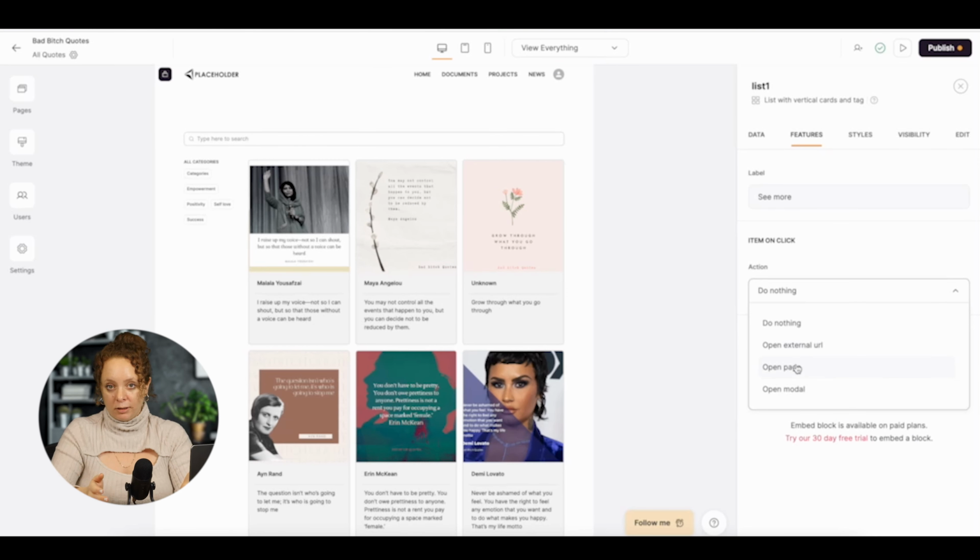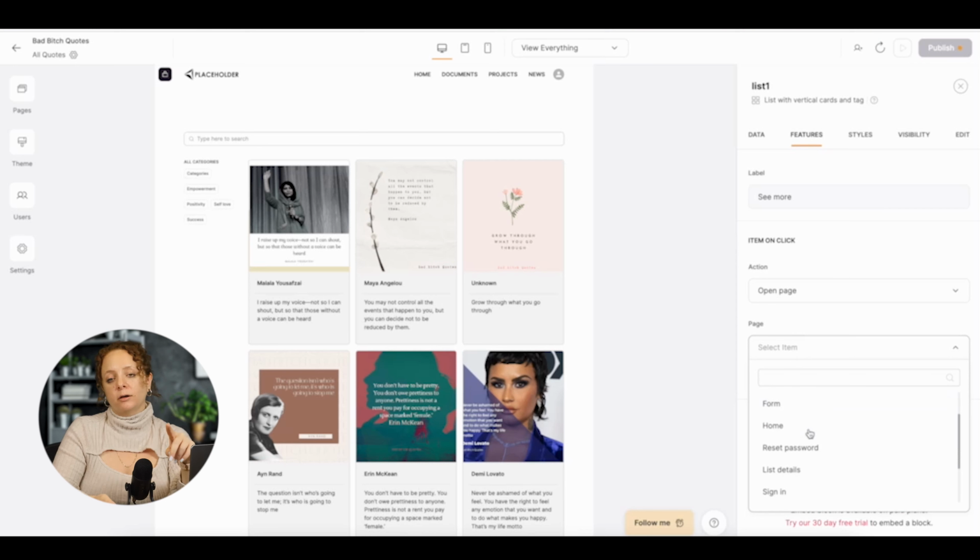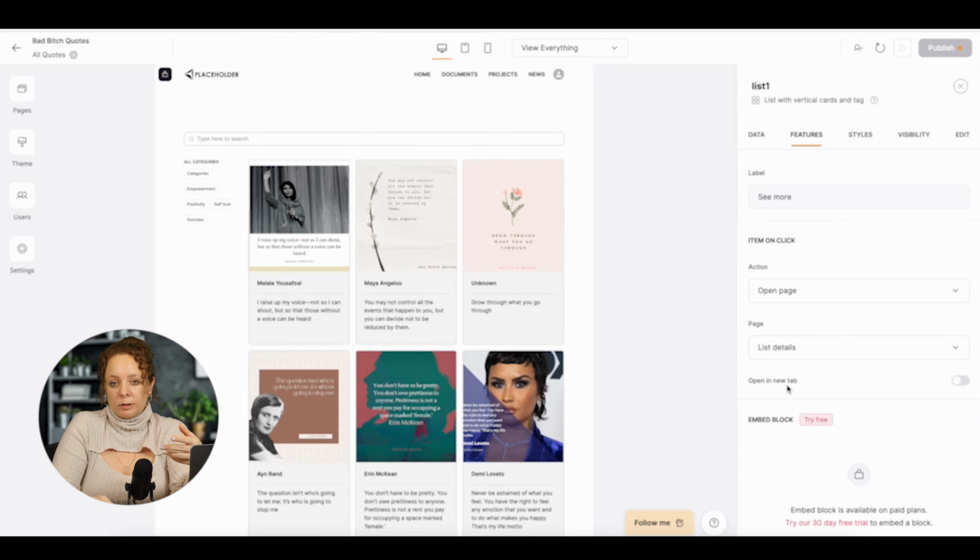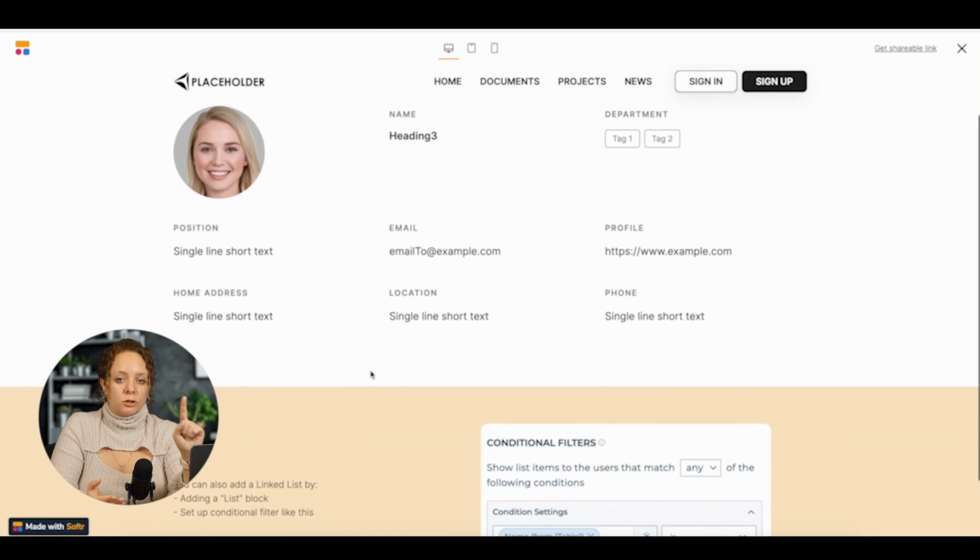This is a built-in feature in Softr. I didn't have to create this page from blank. But I did not like the way that the page looked. It did not serve the purposes of the website. The quote, it didn't show the full image. It showed like a user directory kind of page, which is not what we want here.